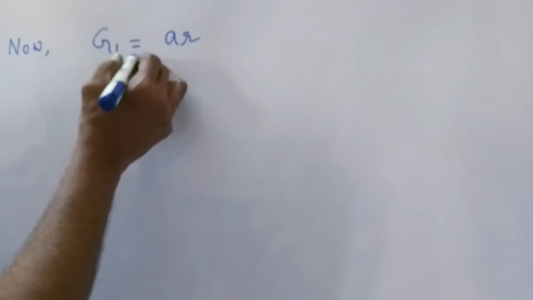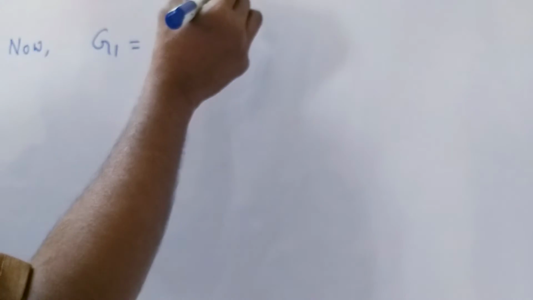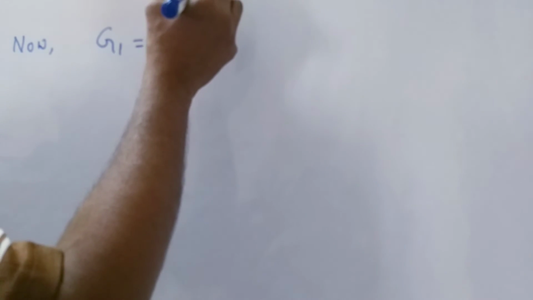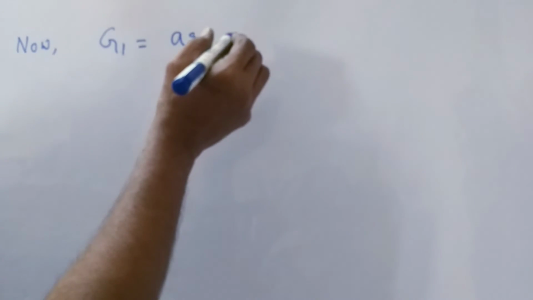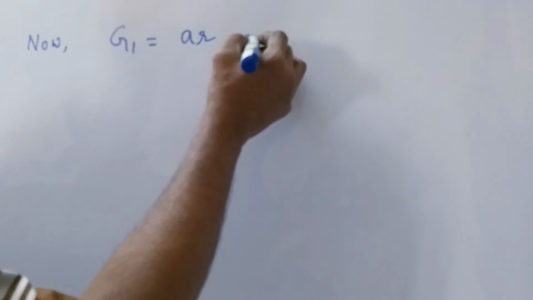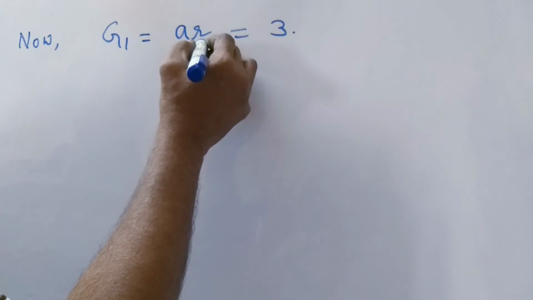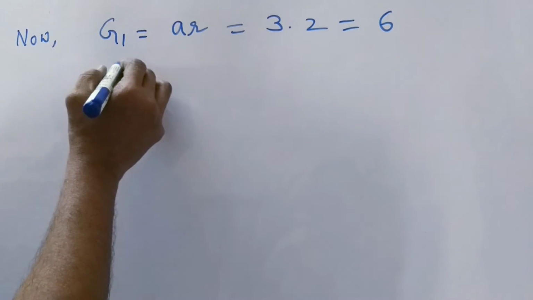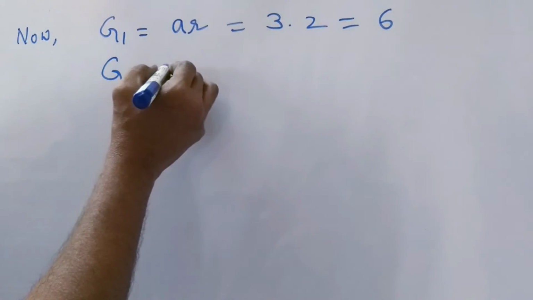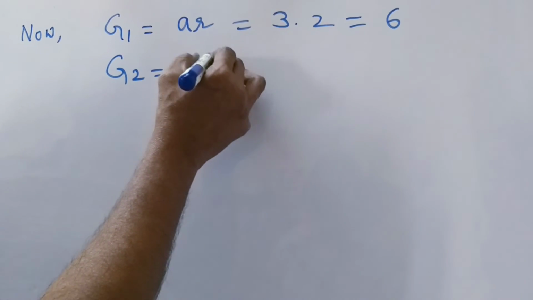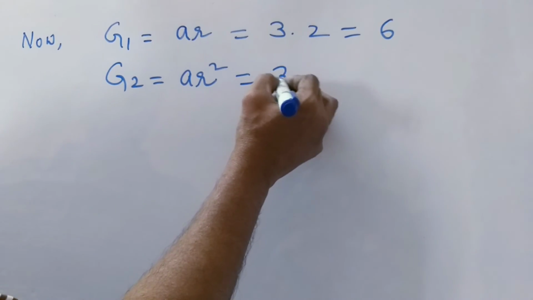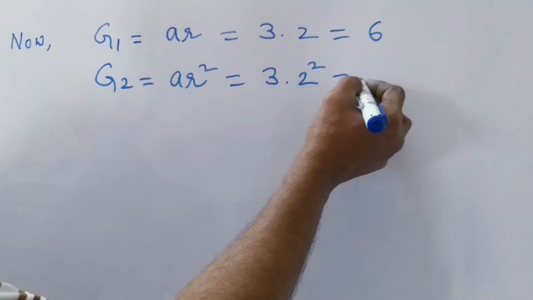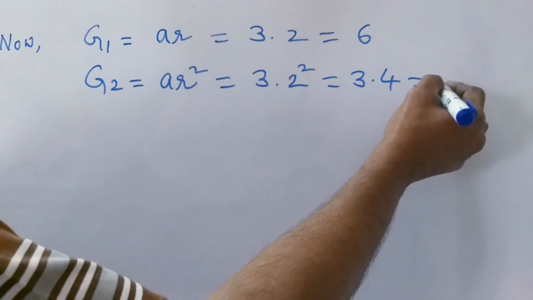The first term is A and G1 is the second term, between the two given numbers. So G1 is equal to AR. A value is 3. R, the common ratio, we just got, is 2. 3 2s are 6. And similarly G2 is equal to A into R square, is equal to 3 into 2 square, is equal to 3 into 4, is equal to 12.